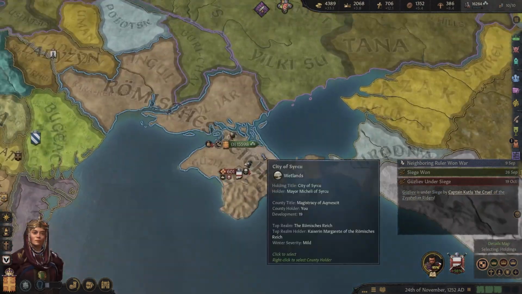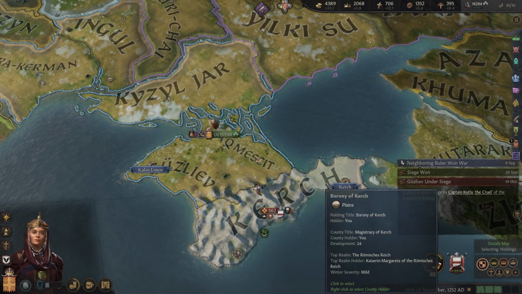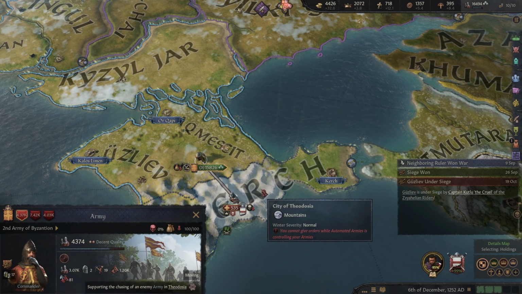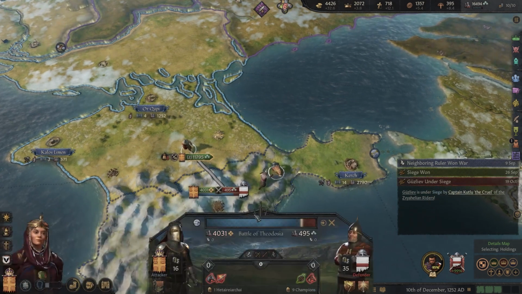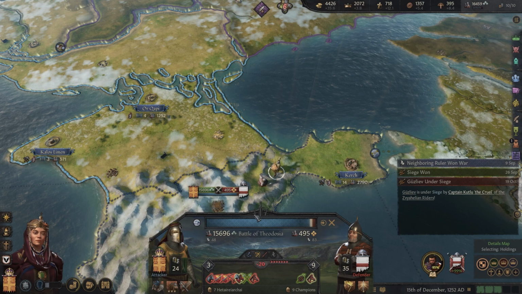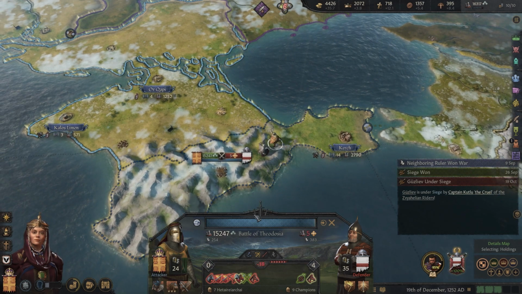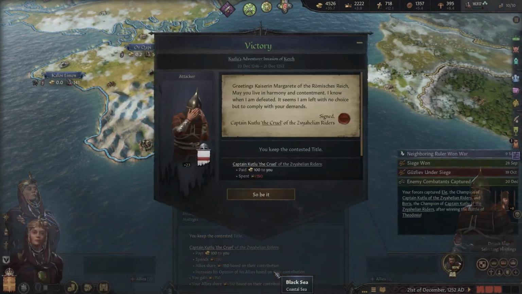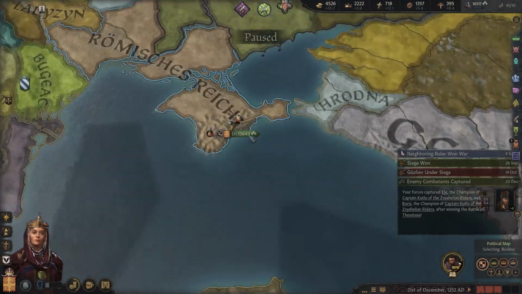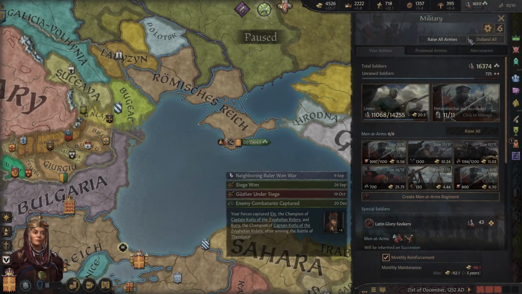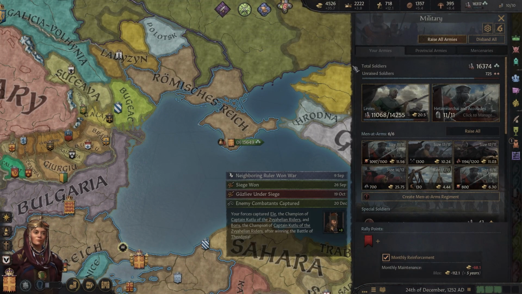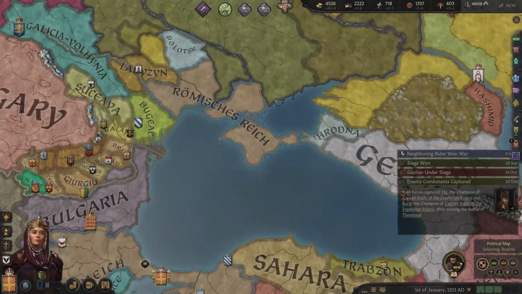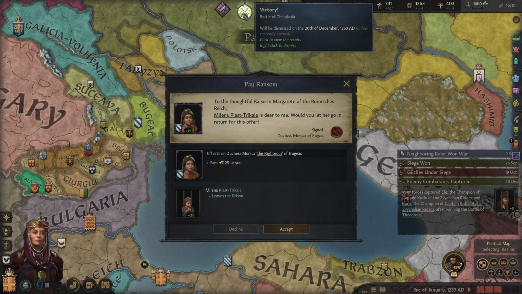All right, there's a little army here. We're chasing them. Oh, they're gonna make their final stand here. All right, armies. Let's see how this goes. Oh, they're holding on, but it ain't gonna last long. There we go. Enforce our demands, and there we go. Get another little bit of money. And that is a war done and dusted. Disband all the armies. There we go. So we've got Crimea now, which is pretty nice. Pay the ransom.